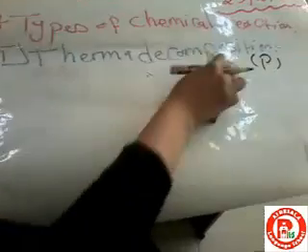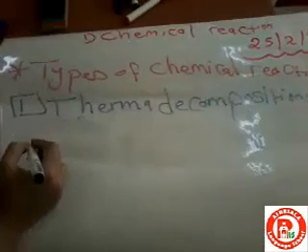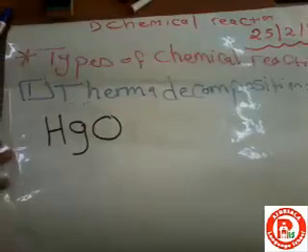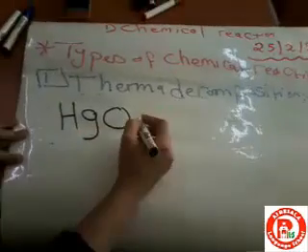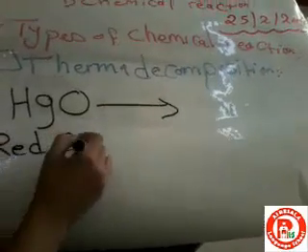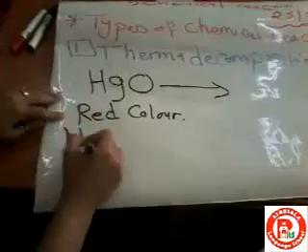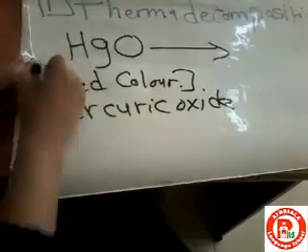Let's take an equation which indicates this kind of the reaction. If I have HgO, what is HgO? Hg mercury, O oxygen على بعضهم which is called mercuric oxide, and it's characterized by its red color. So the color of the mercuric oxide is what? It is a red color.